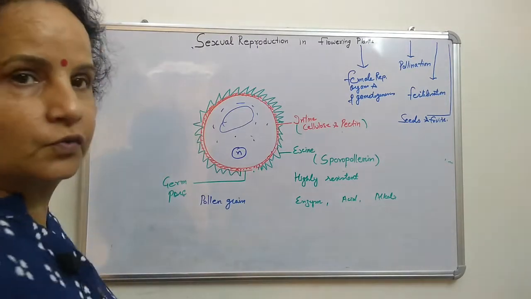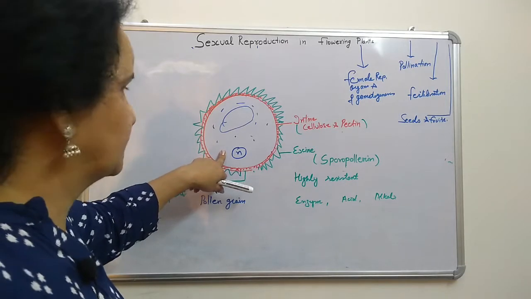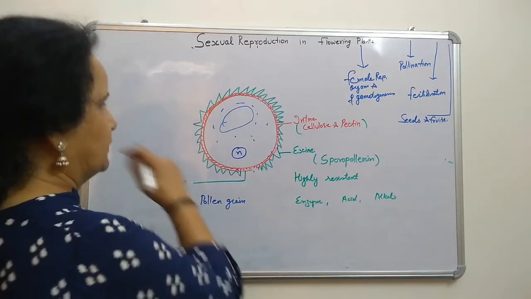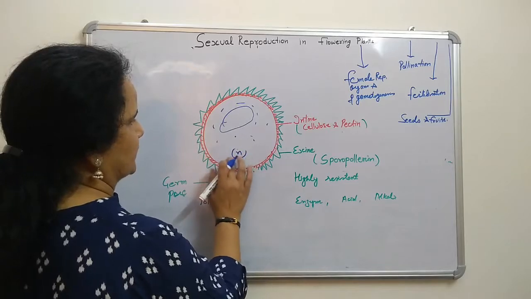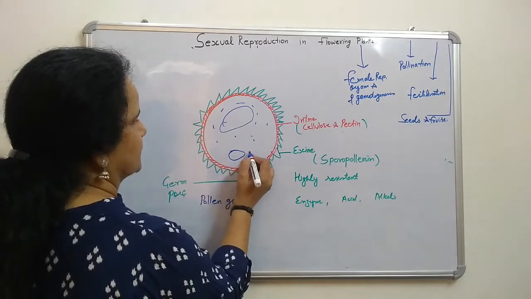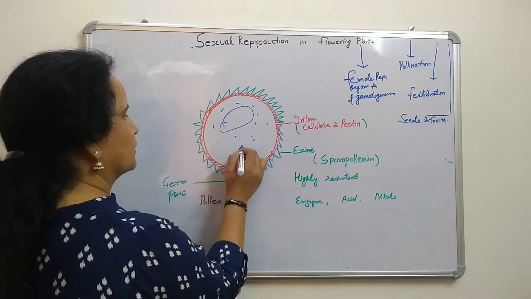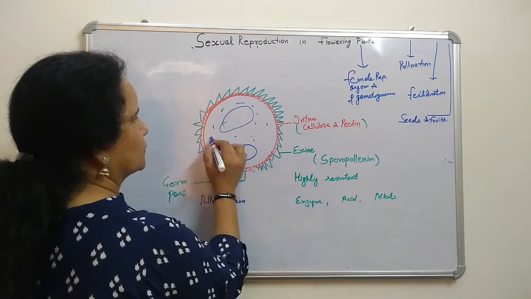Now further development is going on here. It will go through a division. One division will take place, mitosis. So then we have two cells here, with the nucleus floating in them.